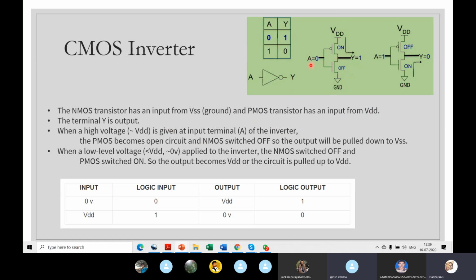When A is 0, what happens? I want one of you to analyze. When A is 0, which one conducts? So the PMOS becomes an open circuit, right? We give 0, this becomes on, this becomes off, correct? That's what is written here. This is 0, this is on, this is off. The NMOS will be conducting. That's what we studied here, correct?